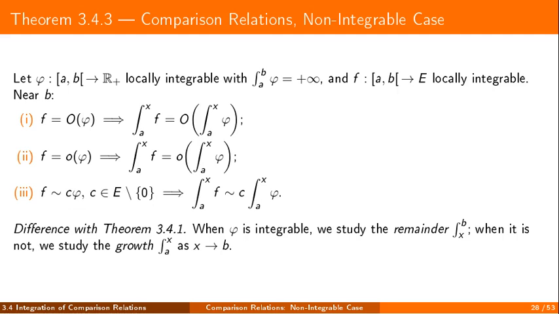Now take the opposite situation, where the reference function is not integrable. Then the tail is no longer the right quantity, because it diverges. What matters instead is the growth of the partial integral. And once again, big O, little o, and equivalence all pass through integration. Same philosophy, but now growth replaces remainder.